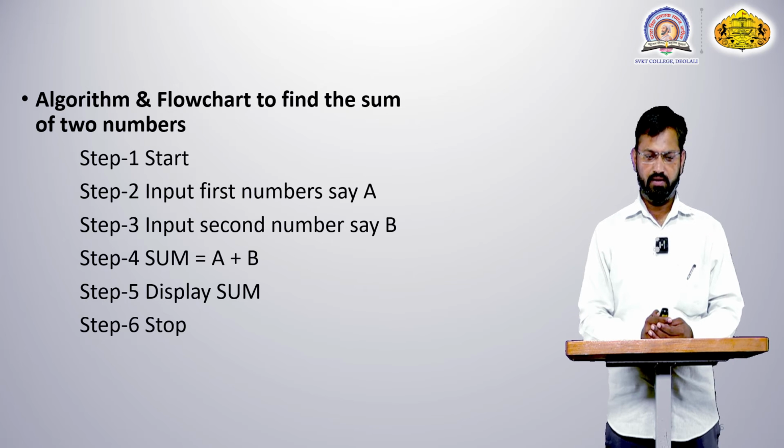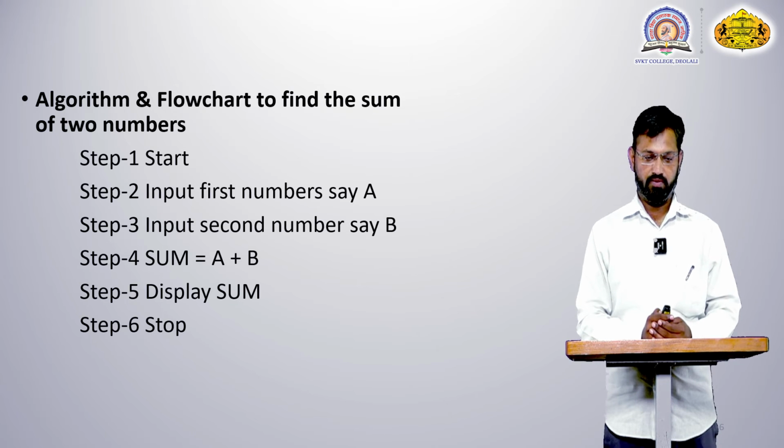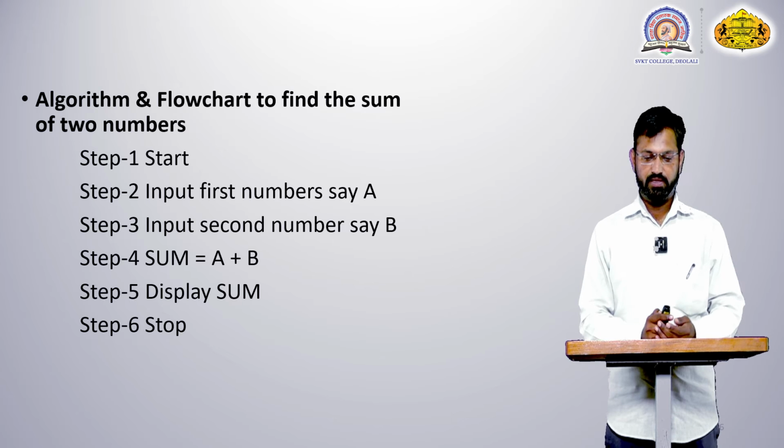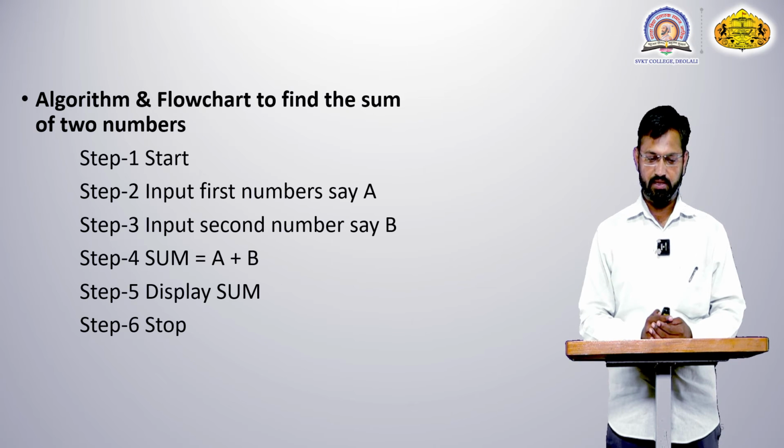Algorithm and flowchart to find the sum of two numbers. For this example, write the algorithm. Step 1, start. Step 2, input the first number, say A. Step 3, input the second number, say B. Step 4 is processing, meaning sum is equal to A plus B. Step 5, display the sum. Step 6, stop. These are the steps of the algorithm.